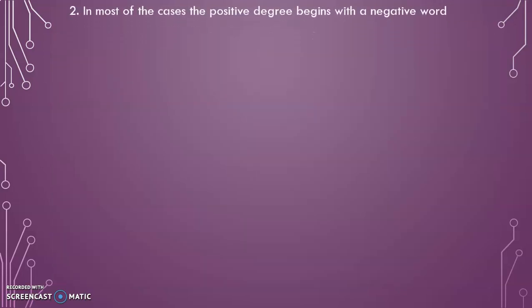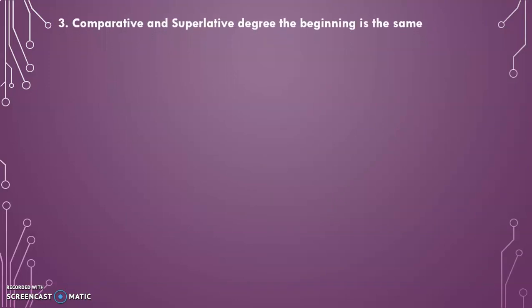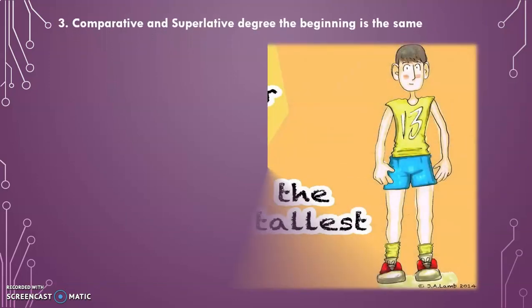In most of the cases, the positive degree begins with a negative word. For example, no other boy in the class is as tall as he is. So this is positive degree, but it is starting with the word no, the negative word. Comparative and superlative degree, the beginning is the same.